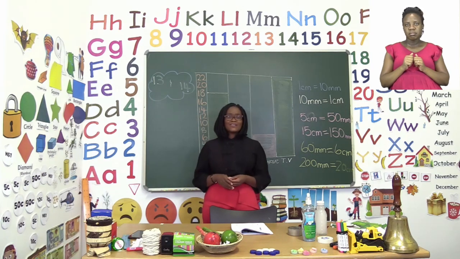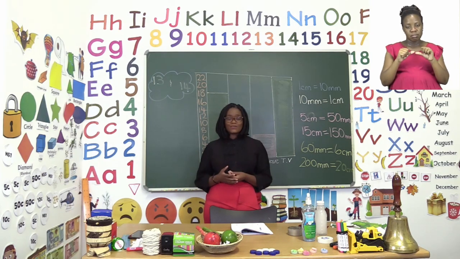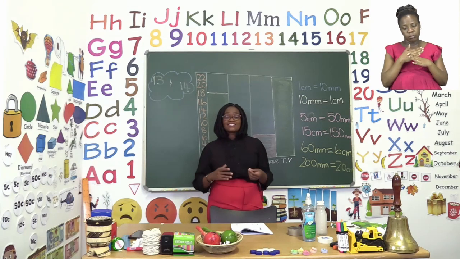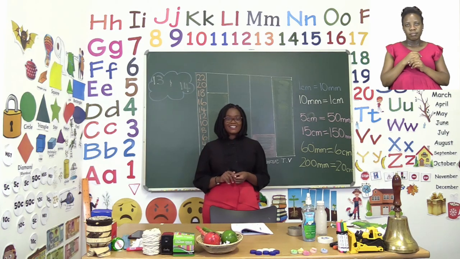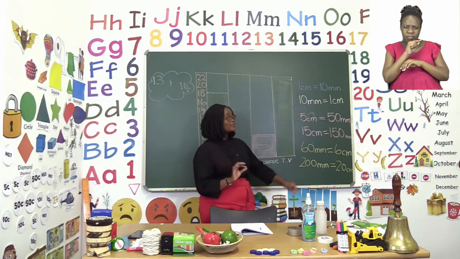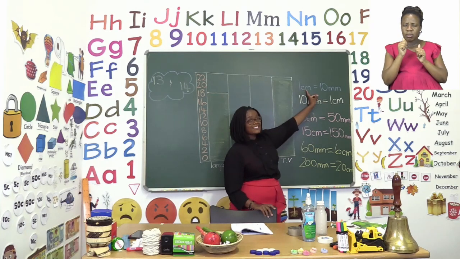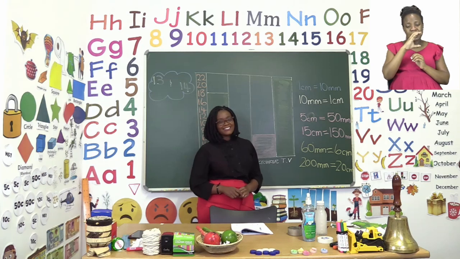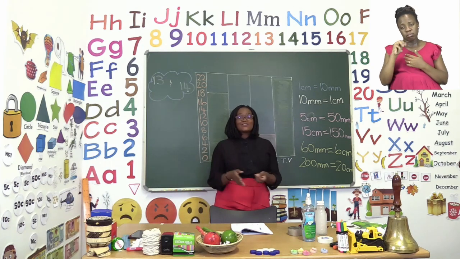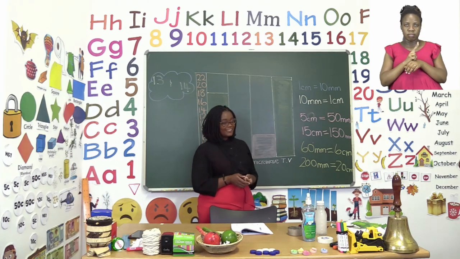So go ahead, boys and girls, and do both exercises by yourself. Read the instructions clearly, especially the questions. When you're using your ruler, please read carefully. And don't forget to write your unit sign, CM or MM, at the end of your answers. Have fun, and I'll see you soon after the advert break.